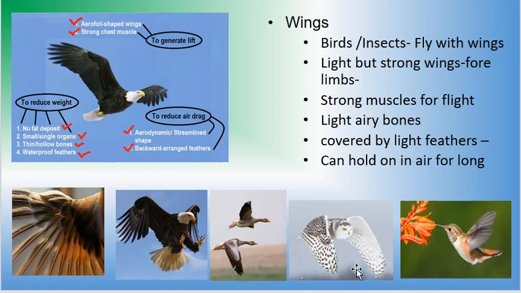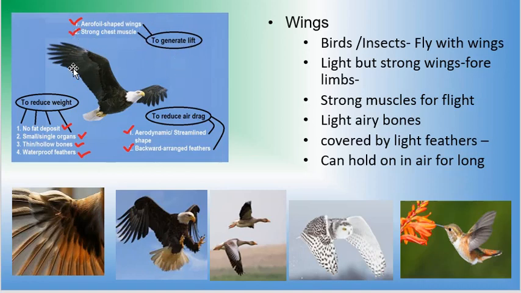This is an Arctic owl, and they have the capacity to keep on flipping their wings and stay in one place. When you move your hands and legs, you normally move from one place to another. The birds have a capacity to flip their wings but keep on waiting at one place, for example, to drink the nectar from the flower. So the feathers and the wings together, the muscles in the wings, the hollow bones which make the body light, and powerful lungs which make breathing easier, all of them together help to generate the lift.